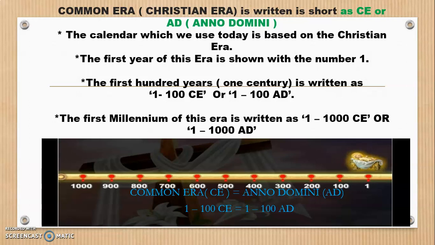CE stands for Common Era or Christian Era, and it is also known as Anno Domini, AD. So, 1 to 100 CE is equal to 1 to 100 AD. Similarly, when you complete 1000 years, that is your first millennium, written as 1 to 1000 CE, or 1 to 1000 AD. I hope you all are clear till here.